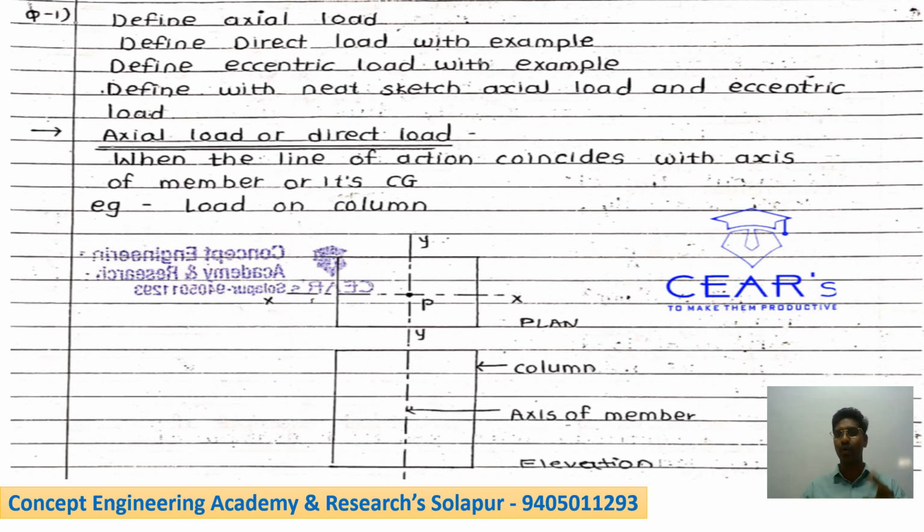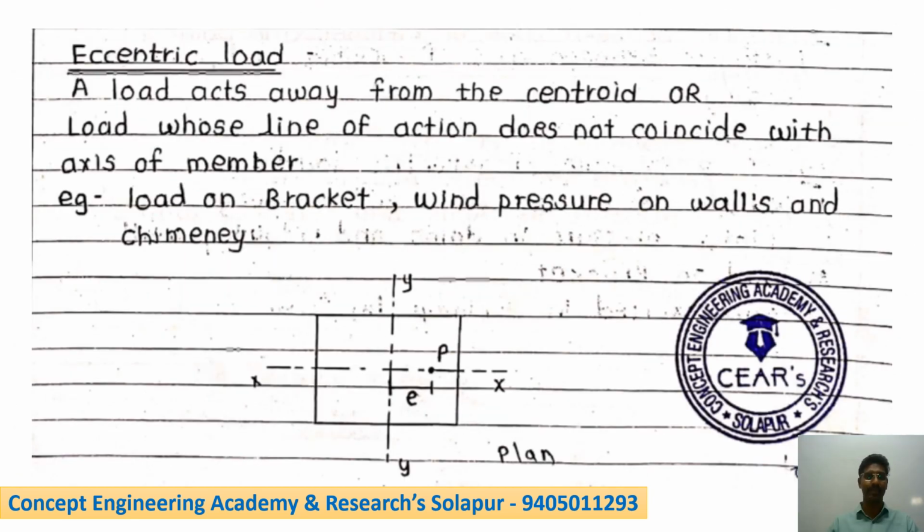When the line of action coincides with the axis of the member or its CG, it is an axial load. Example: load on a column. So my dear students, you can see this is the load plan and this is the elevation. You can draw the diagram like this. You will get the 2 marks easily in the examination. Eccentric load, as I have already told you, is a load that acts away from its centroid, or a load that does not coincide with the axis of the member. You can draw this sketch easily. This is the plan. Examples: load on a bracket, wind pressure on walls as well as chimneys.